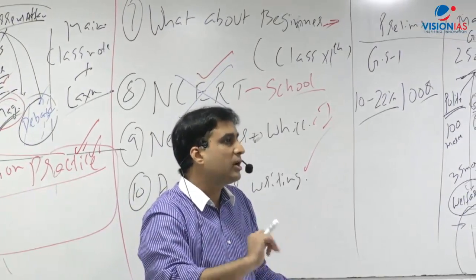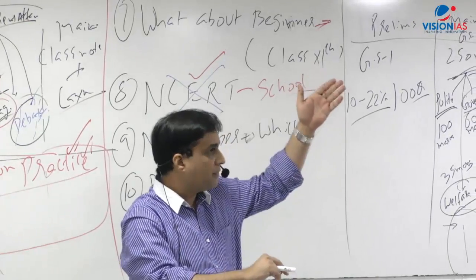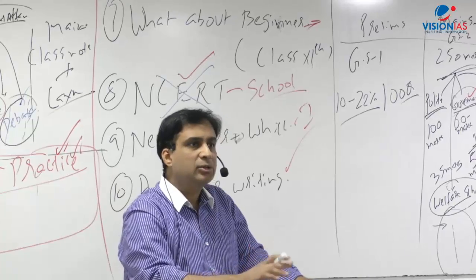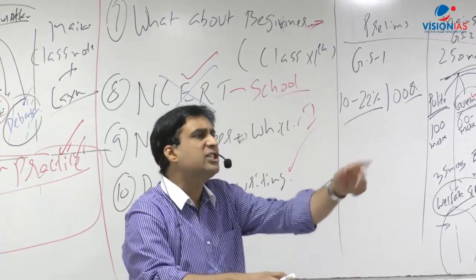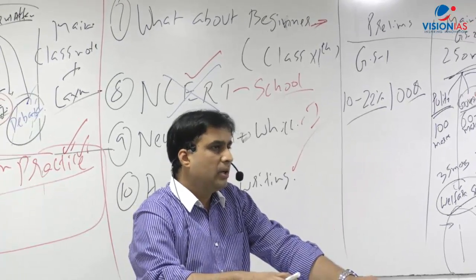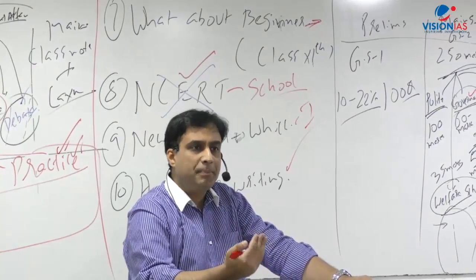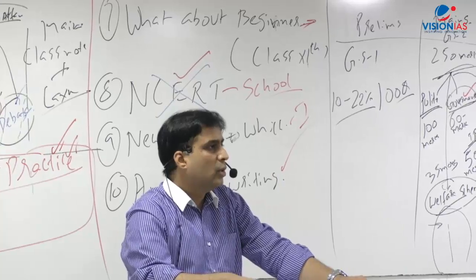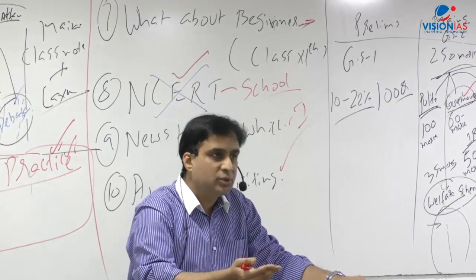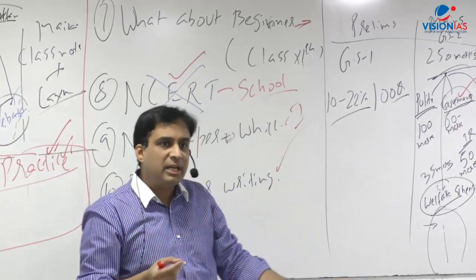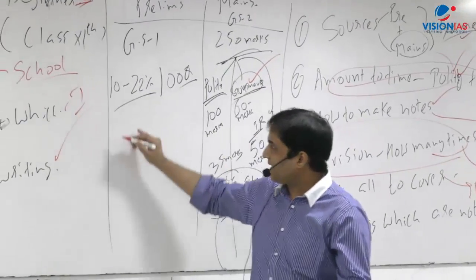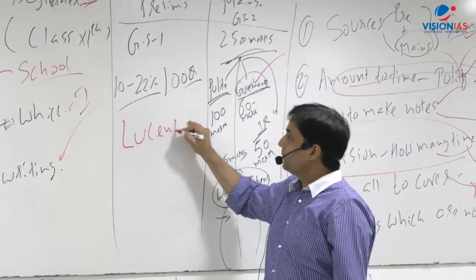For example, in geography, he can ask you the kind of chain of mountain. Or in polity also, he can put some factual question. For example, what is the 10th schedule? How many times has the president won the election by the second round of voting? Who was the president who got elected unopposed? Now these are a few factual things which are given in various books. For example, one of the books to cover this kind of factual thing is Lucent.